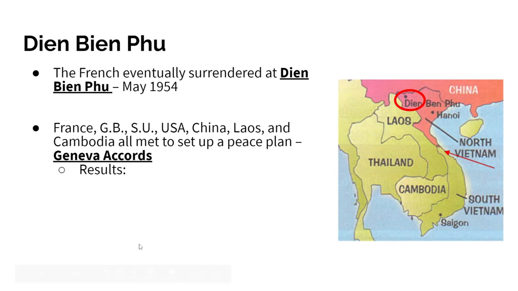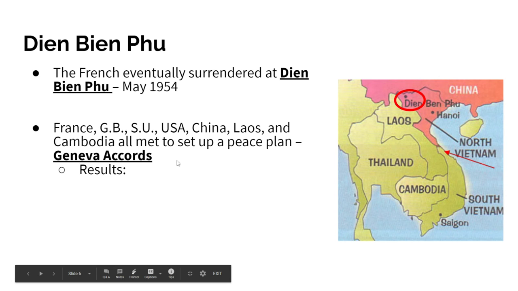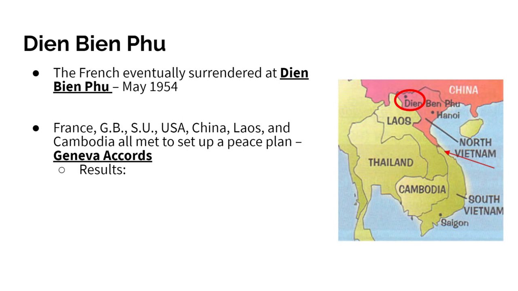I left the results here blank. I want you to make sure you're reading through that information in your textbook. Again, chapter 17. This is lesson 1 still, just kind of in the start of this unit here. So that is on page 502. Make sure you're reading through that information on the Geneva Accords.